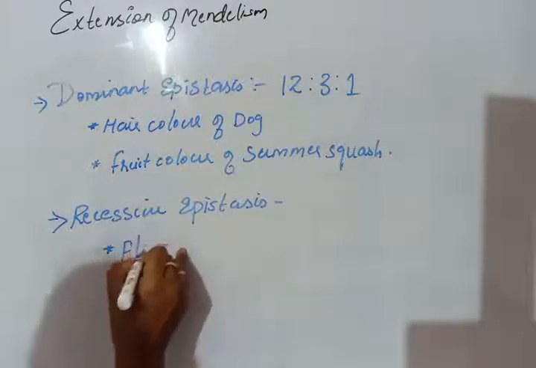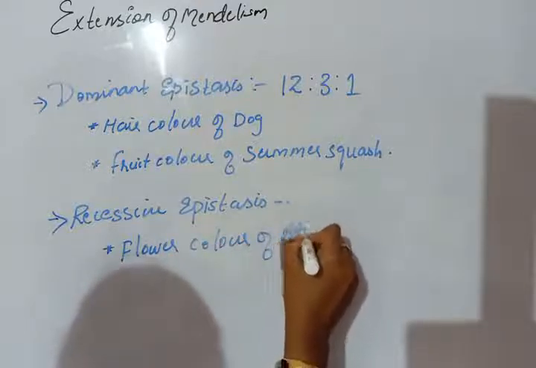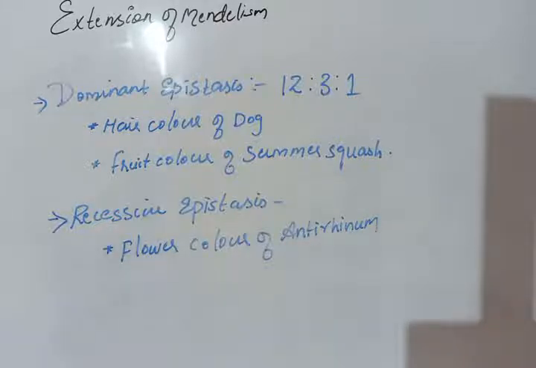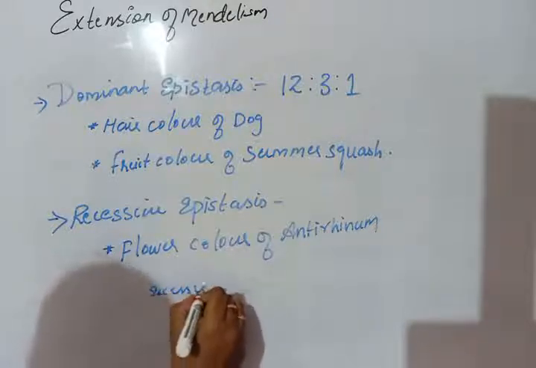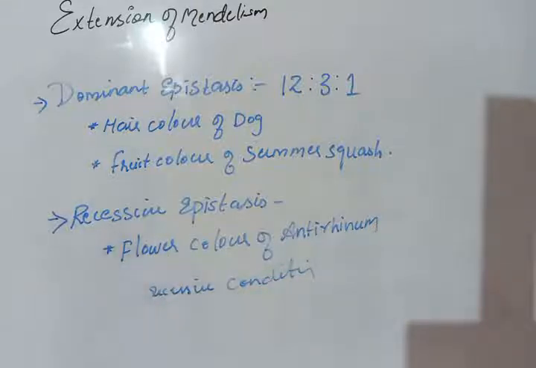Recessive epistasis means the gene will mask the expression of the non-allelic gene only when it is in the recessive condition. The homozygous recessive condition is required for the masking of the non-allelic gene.